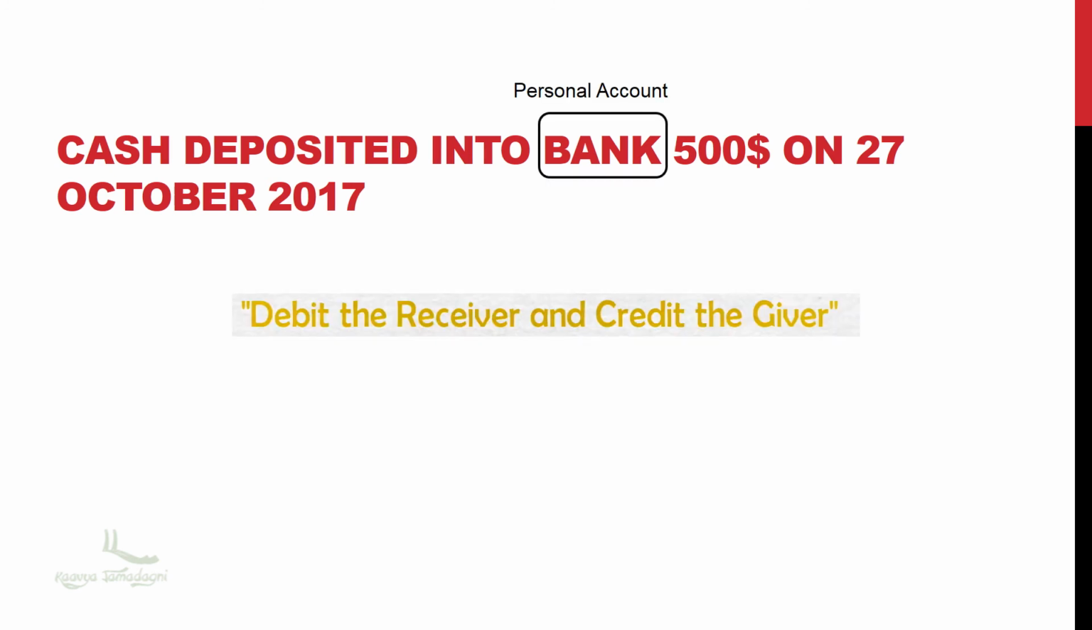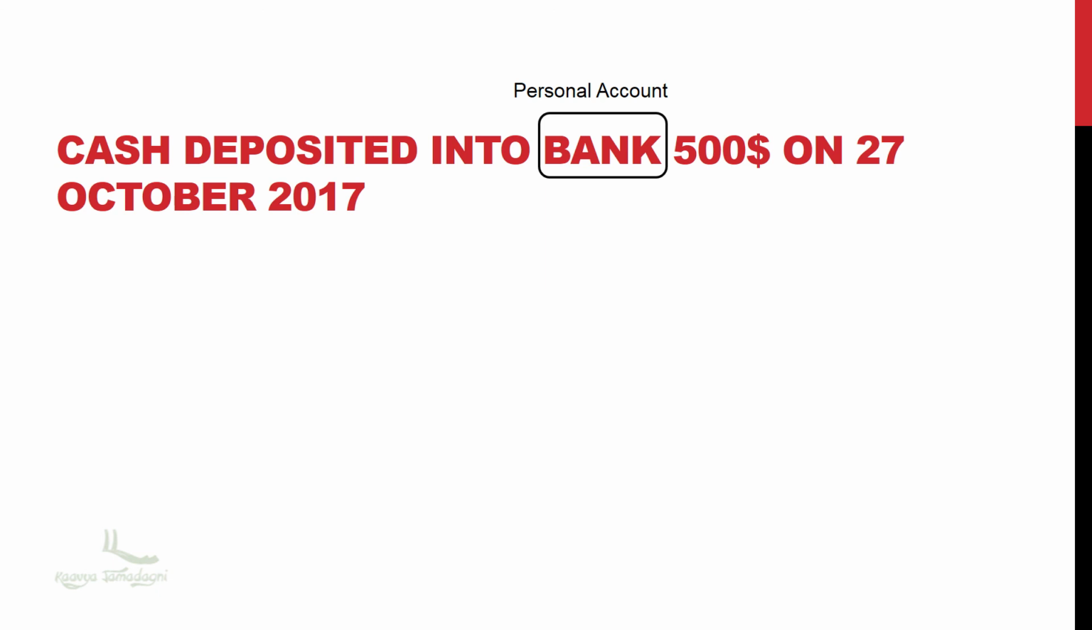Here, bank is which account? Refer to the sheet which you have. It belongs to the personal account. It represents the organization. Correct, right? What is the golden rule for the personal account? It is debit the receiver and credit the giver. So, bank is the receiver of cash, so bank account will be debited.